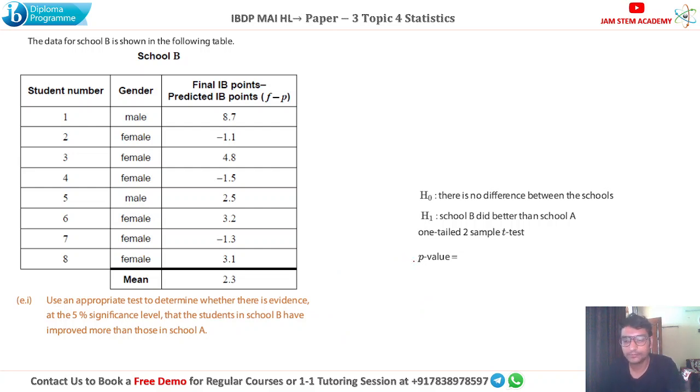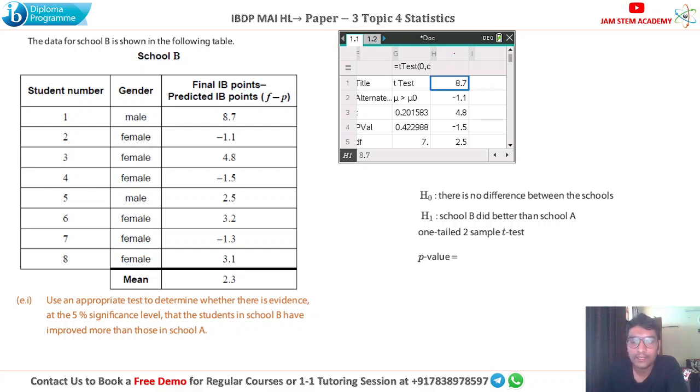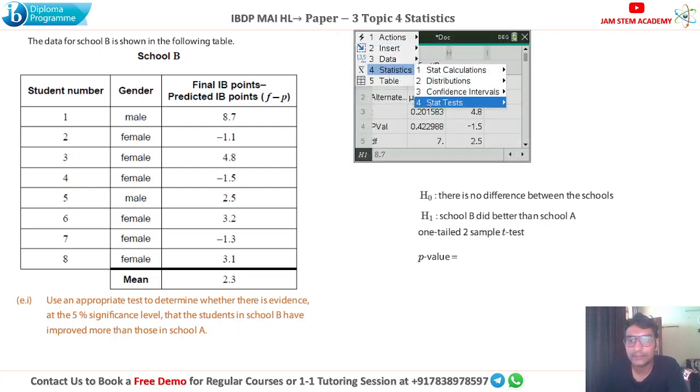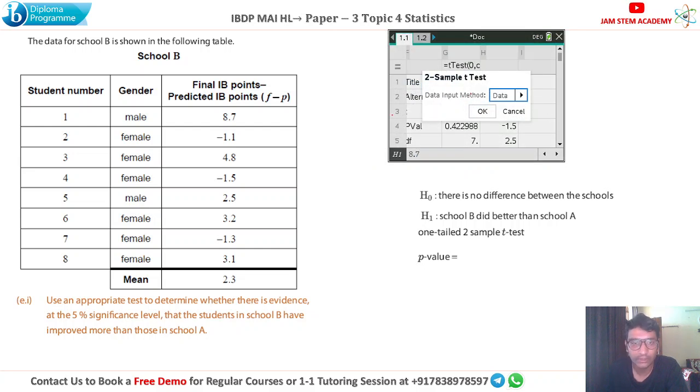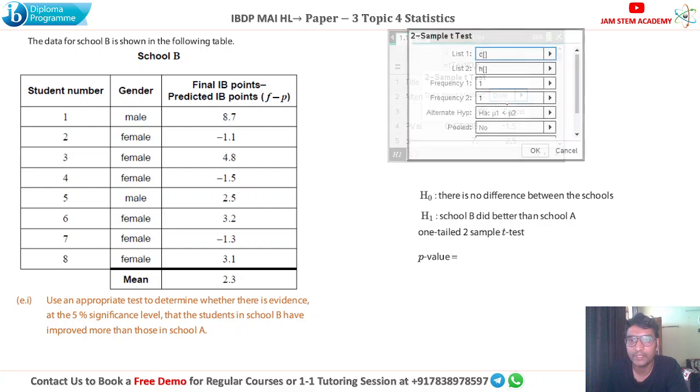Now go to GDC and enter the changes in scores for school B in the column H, and remember this. So I'm entering all the values over here in the column H. Now I have to compare column C and column H. So for that, go to statistics, stats test, and then select two-sample t-test. We have the data. We already have the data values in C and H columns. So click on data, hit enter.